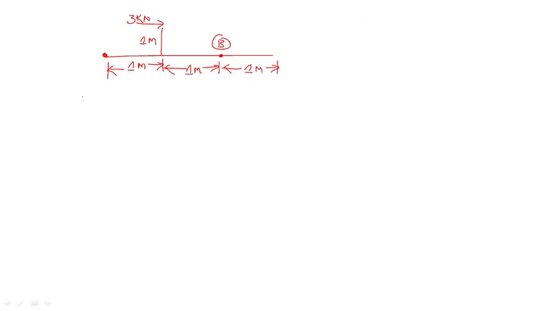Now they are asking to calculate the bending moment at B point, and this is A point, this is B point, right? And this is C point. First of all, understand, right? So I will draw this one. This is 3 kilonewton, right? But here also it will make a couple. It will make a couple of 3 kilonewton at the opposite side also. It will come like this in 3 kilonewton.